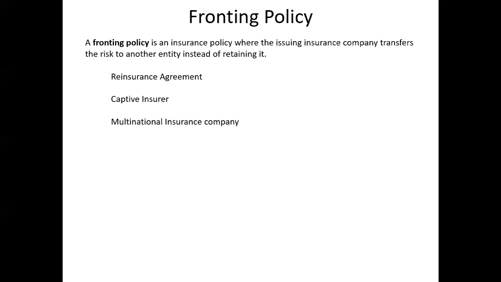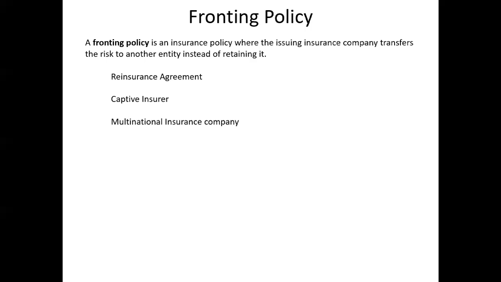They will issue the policy and then transfer the entire risk to the reinsurance company, retaining just a small fee. The reinsurance company takes the entire premium and is also responsible for the entire loss if there is a claim. So that is the example when it comes to reinsurance.